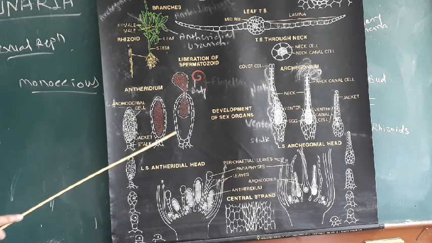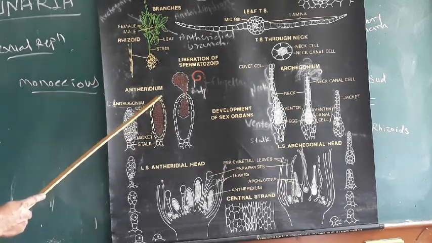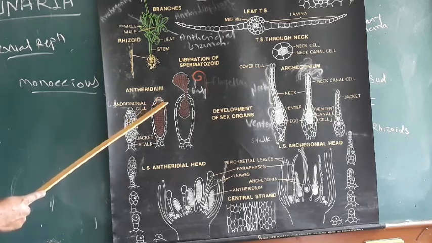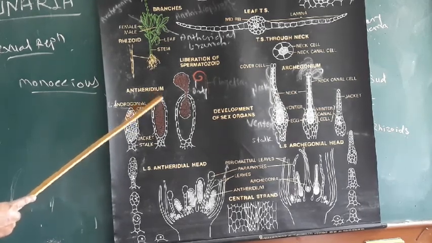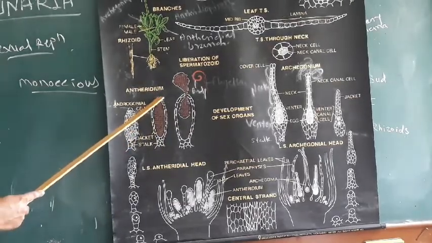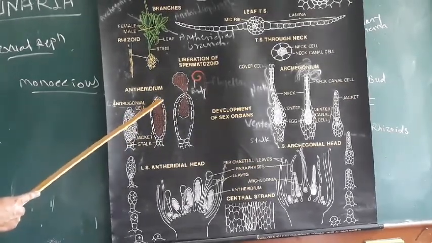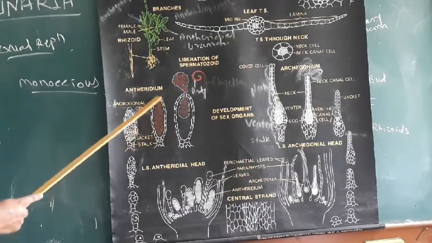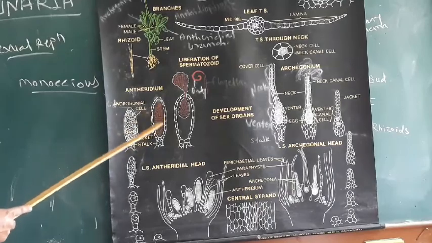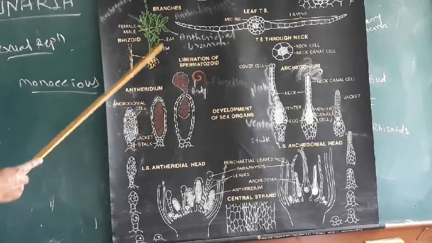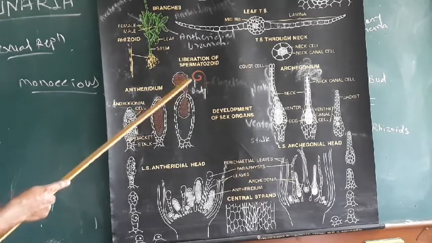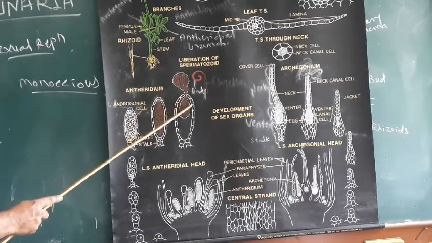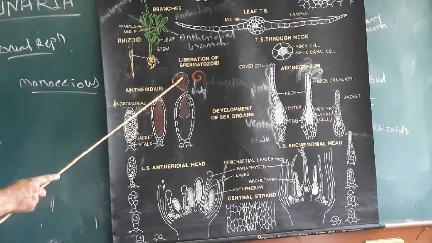When water is present, the operculum cells absorb water, then the outer part of the cell disintegrates and forms a mucilaginous substance, and then the wall of the operculum breaks. The anthrozoids present in the antheridium come outside in the form of a viscous fluid which contains many anthrozoids.